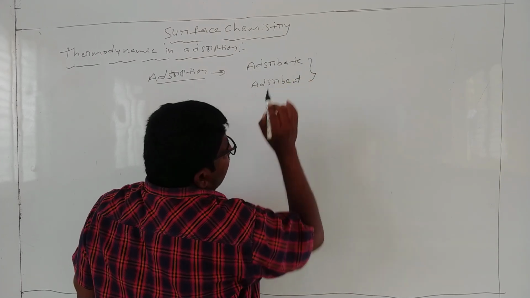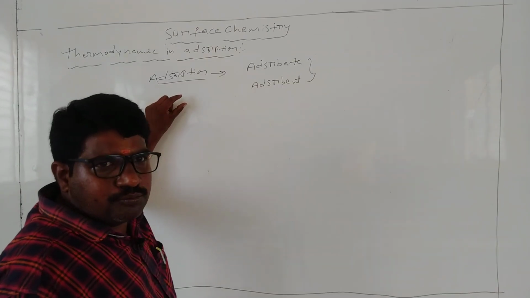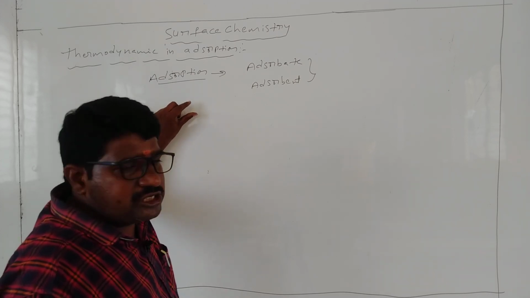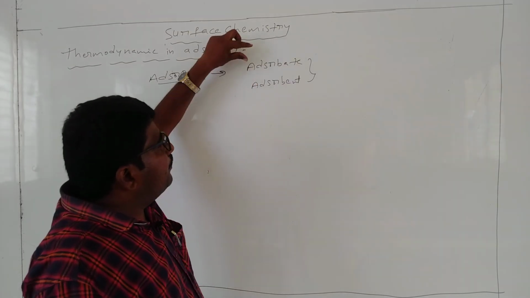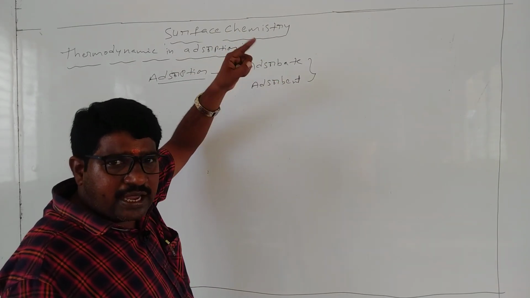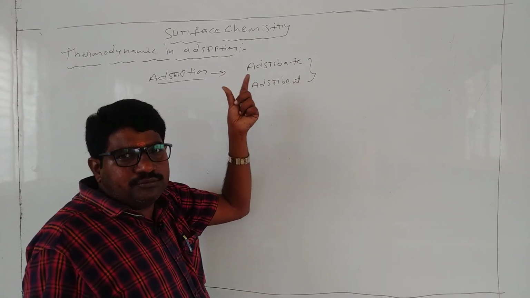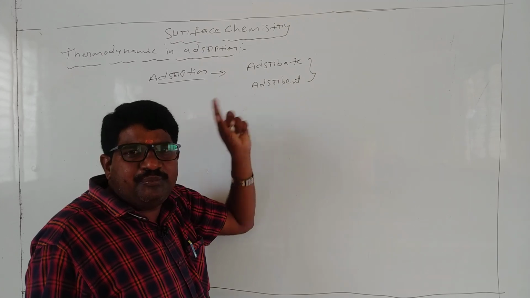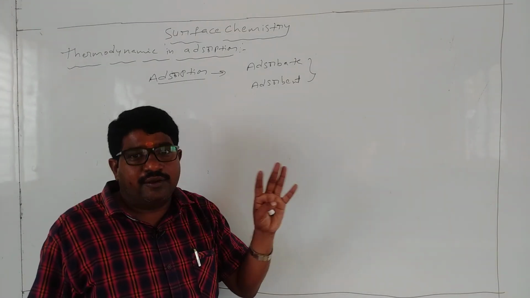So just listen carefully. Adsorption processes take place when the adsorbate particles accumulate on the surface of the adsorbent. Now the adsorption process is done.